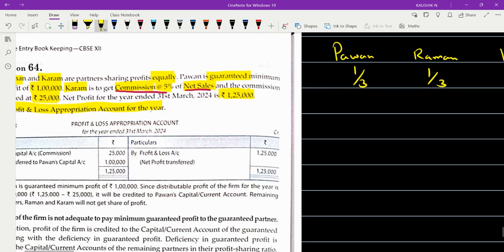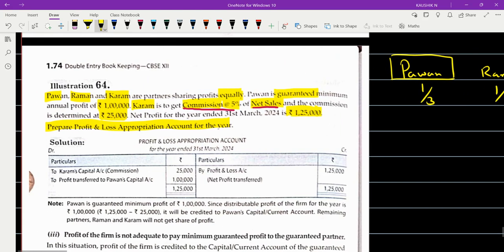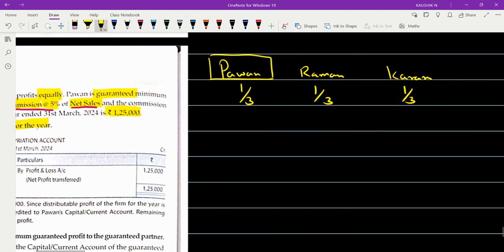Okay. Who is given the guarantee? Pavan has been given the guarantee. So he is a guaranteed partner. What is this guaranteed amount? As per the question, 1 lakh rupees.